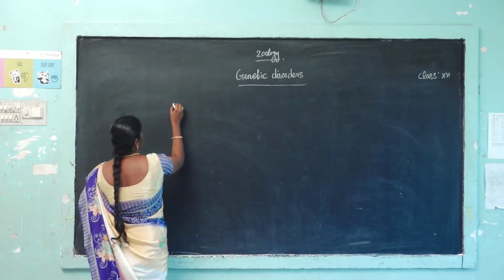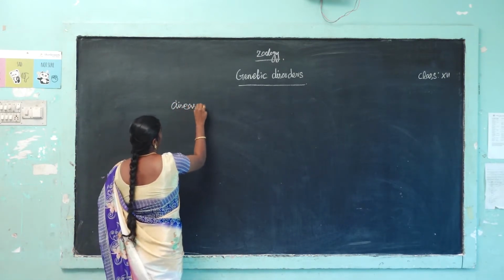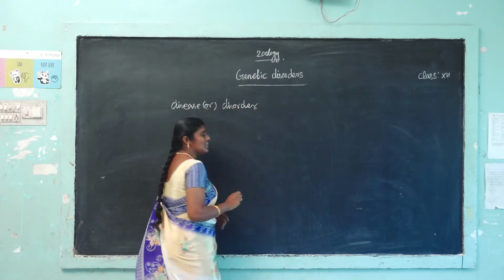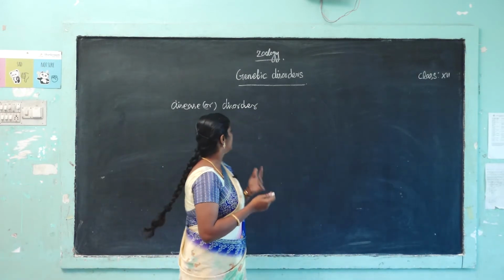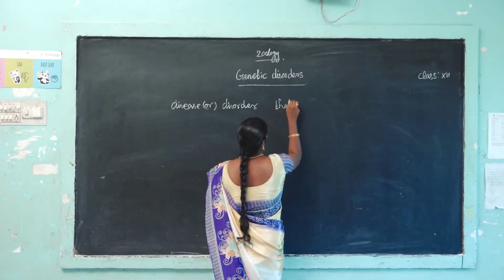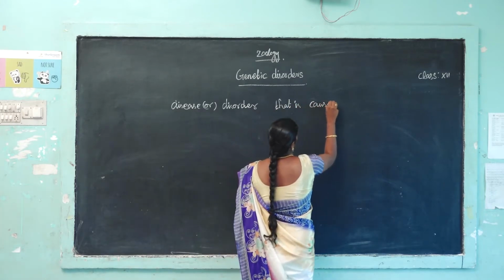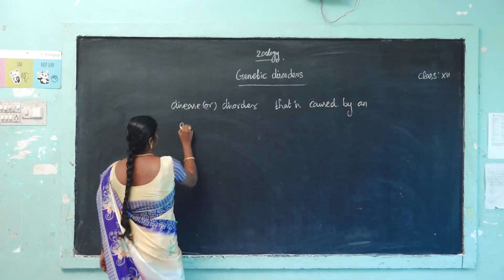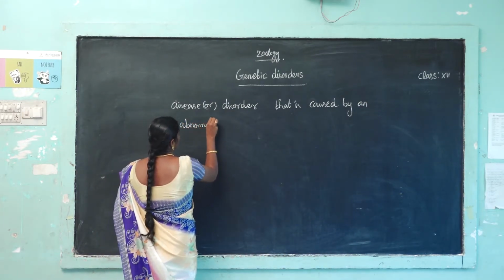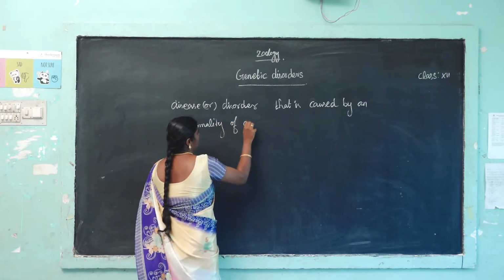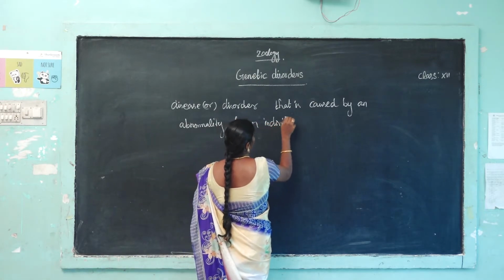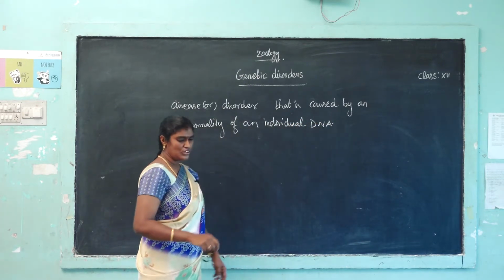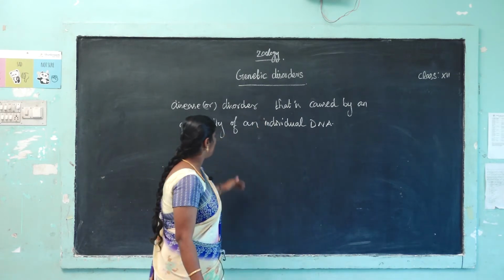A genetic disease is a disease or disorder that is caused by an abnormality of an individual's DNA. In genetic disorders, mainly mutation occurs.